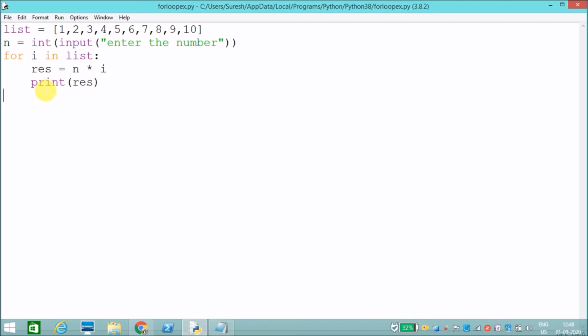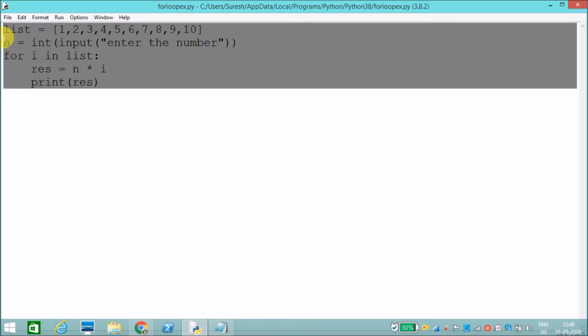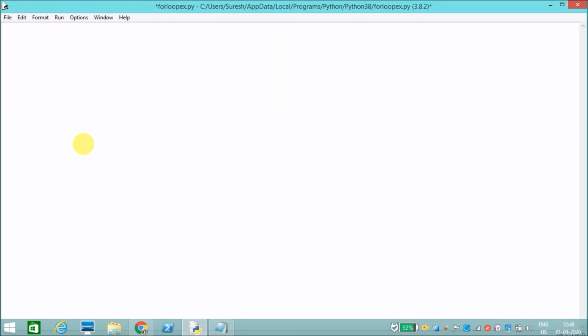In for loop we can also have one more function called range. We have one more function called range in for loop. What it will do, it will find the sequence of numbers. It will iterate through a sequence of numbers.